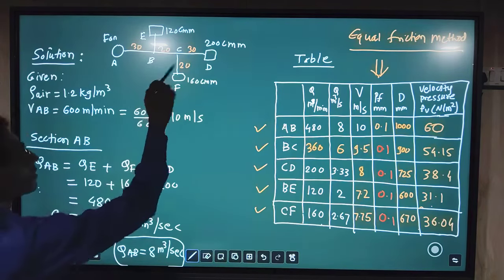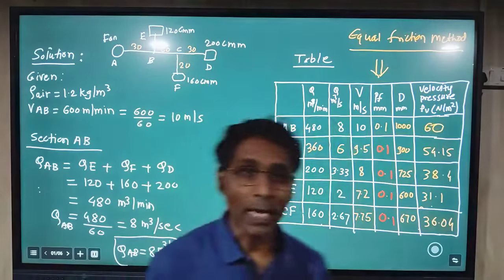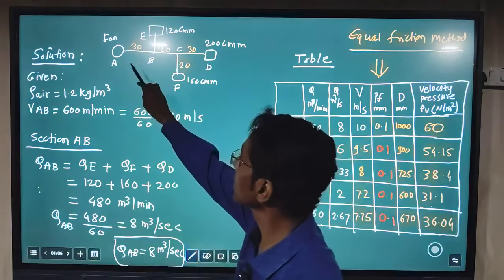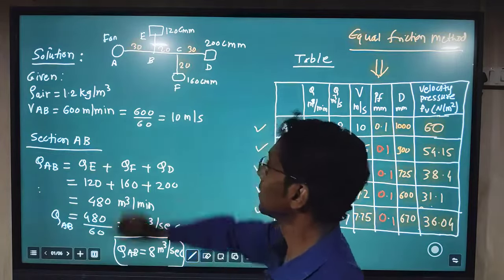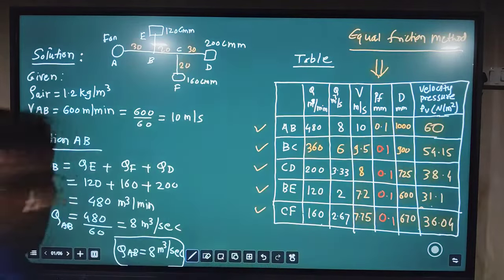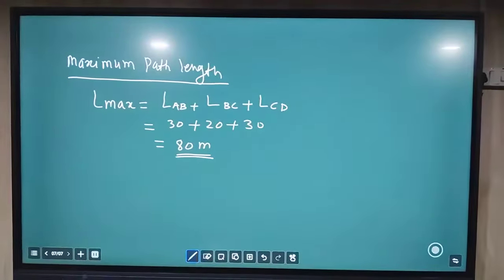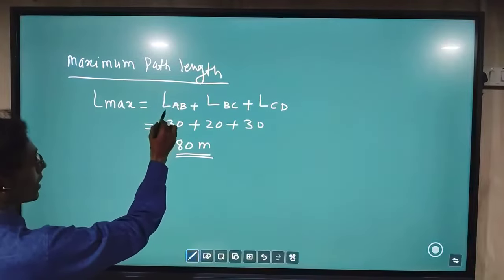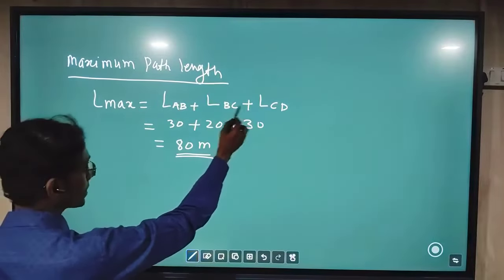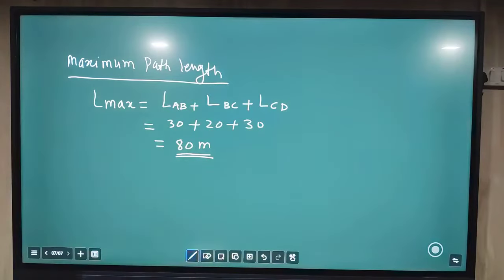Among these three paths, the maximum path length is for the duct sections AB, BC and CD. So let us take that maximum path length into consideration. The maximum path length Lmax will be the length of duct AB plus BC plus CD, 30 plus 20 plus 30, that is 80 meter.